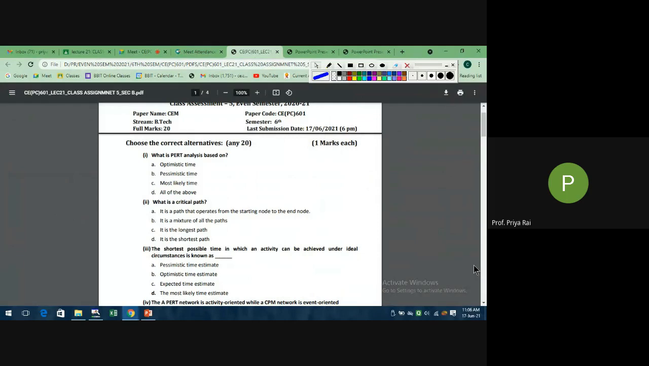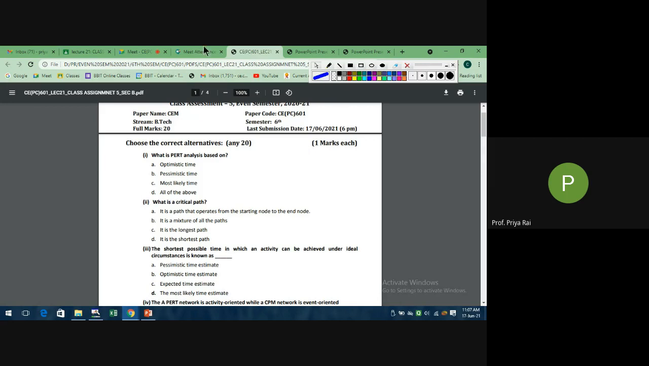You can also note it down side by side. What is PERT analysis based on? Optimistic time, pessimistic time, most likely time, or all of the above? All of the above, yes, because while doing PERT analysis, these three times have to be provided. Only then can we carry forward our procedure. So TO, TP, and TM are all required. So option D is the correct option.